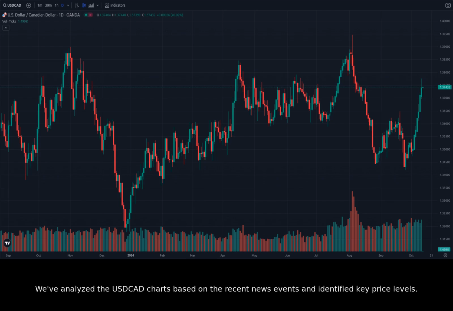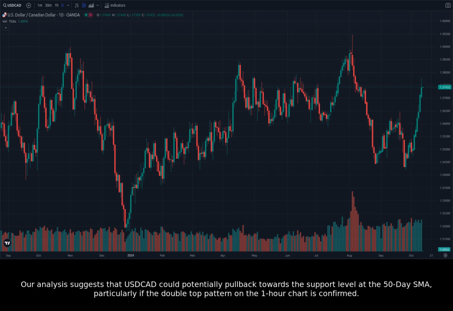We've analyzed the USDCAD charts based on the recent news events and identified key price levels. It's critical to remember that these are just potential scenarios, and the market can be unpredictable. Our analysis suggests that USDCAD could potentially pull back towards the support level at the 50-day SMA, particularly if the double top pattern on the 1-hour chart is confirmed.